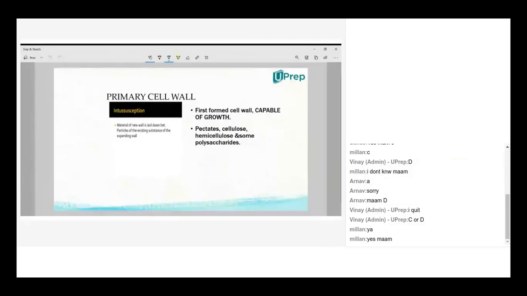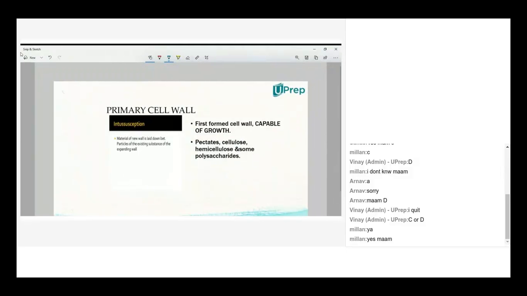The first layer is called the middle lamella. The second layer is called the primary cell wall. The third layer is called the secondary cell wall. I'm using 2 degree and 1 degree to designate secondary and primary. So: middle lamella, primary cell wall, secondary cell wall.